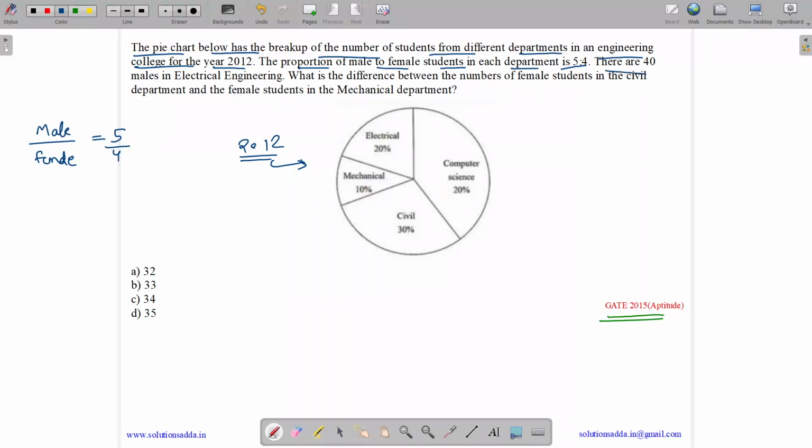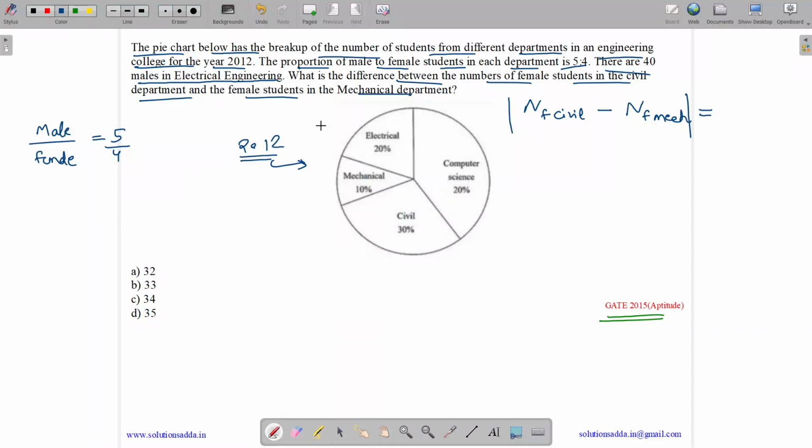Okay. There are 40 males in electrical engineering. What is the difference between the number of female students in civil and mechanical? So we have to find the number of, let it be denoted by N, females in civil, NFCL, and the female students in mechanical, which is the number of females in mechanical. We need to find the magnitude of this difference.